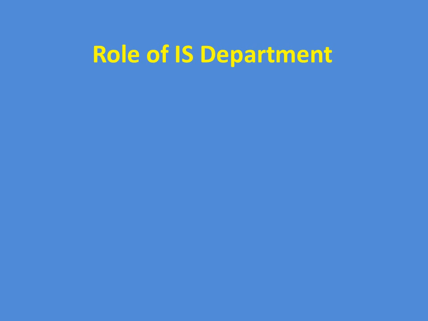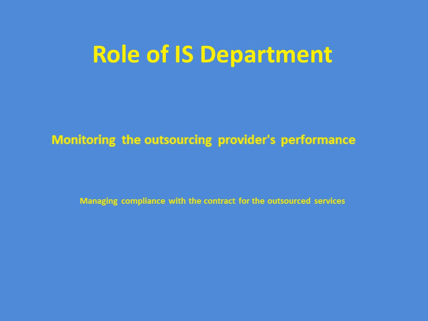So now, what is the role of the IS department? One is monitoring the outsourcing provider's performance and second is managing compliance with the contract for the outsourced service. If you see, both things are almost the same. The role of the IS department is to ensure the outsourced vendor is performing as per the contract.